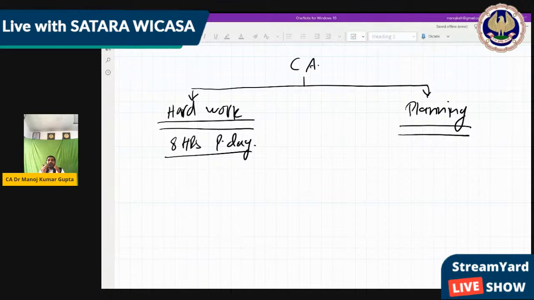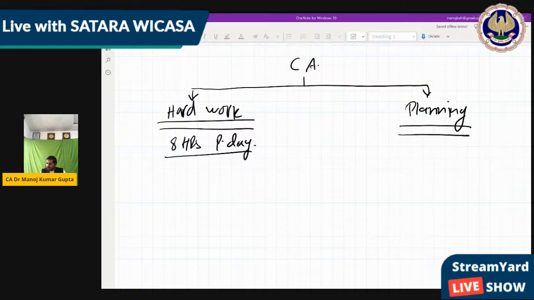Along with what ICAI wants, we go into planning, because with your 11th and 12th syllabus we need one more thing, that is planning. Mostly the foundation syllabus is the same as 11th and 12th, which you have already completed. But in 11th and 12th, that planning part is not there. Maybe some students have already made it, but some have not. So that planning part we are going to add here.